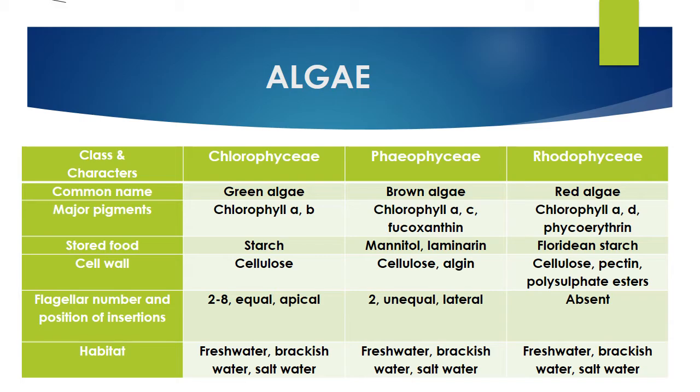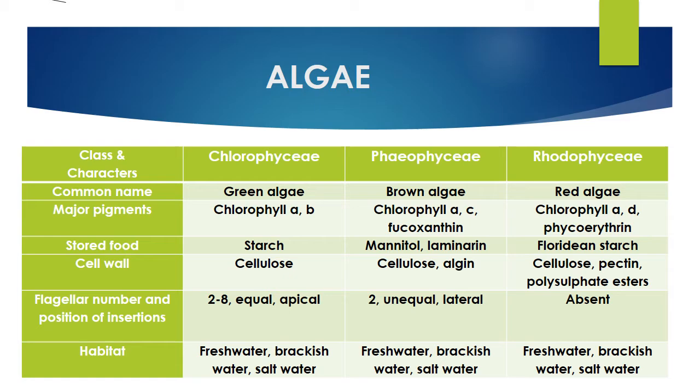So A, B are the first two alphabets. Correct. So chlorophyll AB, you can remember it. Okay, so Phaeophyceae, chlorophyll A and C, is a bit upgraded one. Chlorophyll A is there, but B is absent. C is there. B is deleted. It also contains one more pigment called fucoxanthin. Remember this. Okay, A, C, fucoxanthin.